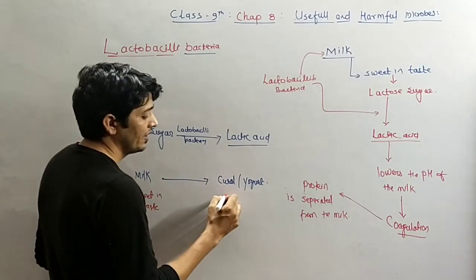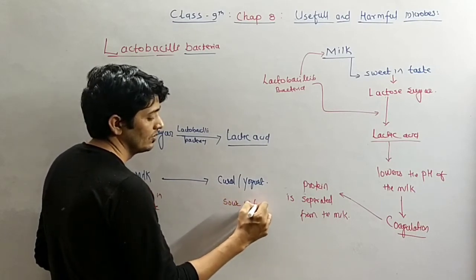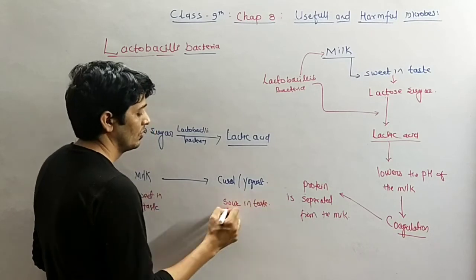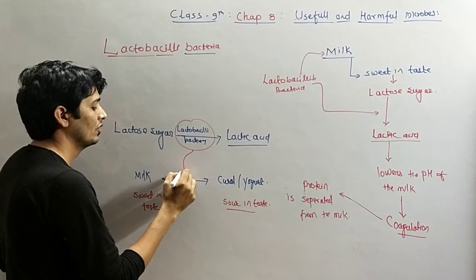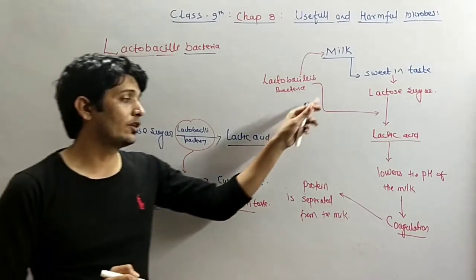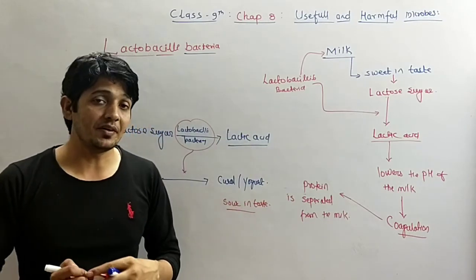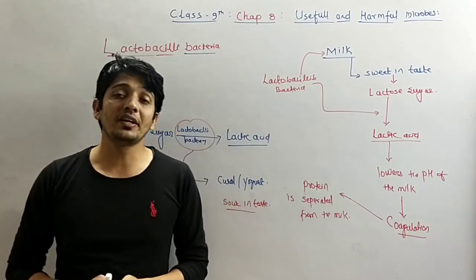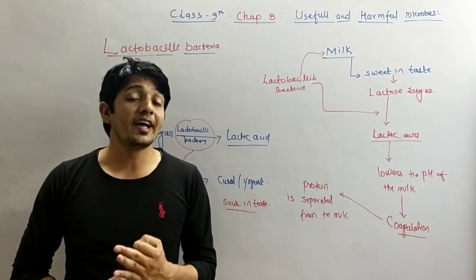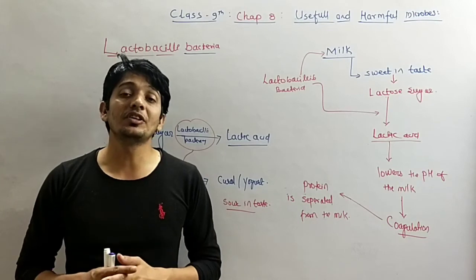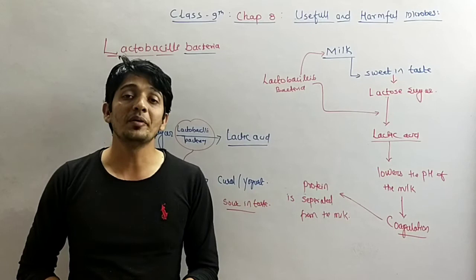Whereas the curd becomes sour in taste. Okay, so this is the process of conversion of lactose sugar to lactic acid with the help of lactobacilli bacteria. These lactobacilli bacteria are useful for the human digestive system. The digestive system's efficiency increases due to the effect of lactobacilli bacteria.